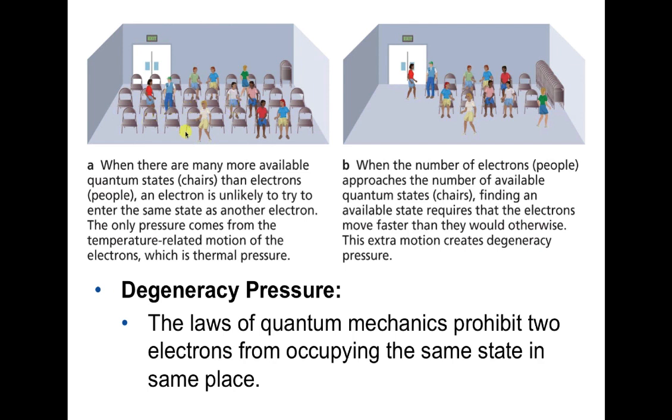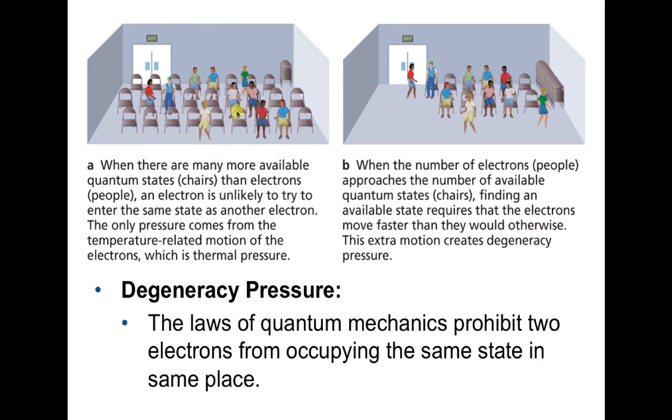They can just mosey around, and they don't have to worry too much about finding a chair because there are a lot available. Once the music stops, they just plop down in a chair and everything's fine. This is like non-degeneracy pressure. They're not really worried about finding an energy state. Think of the chairs as particular energy states that the people, the electrons, can have.